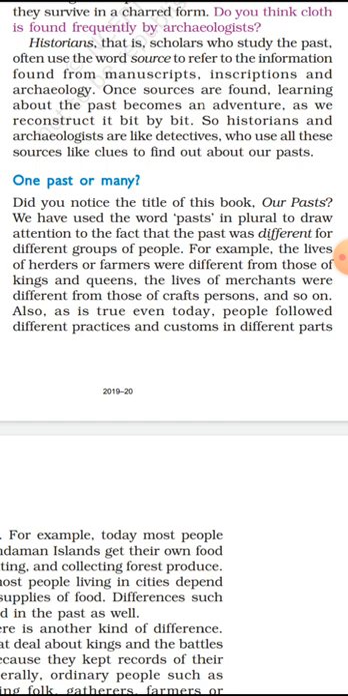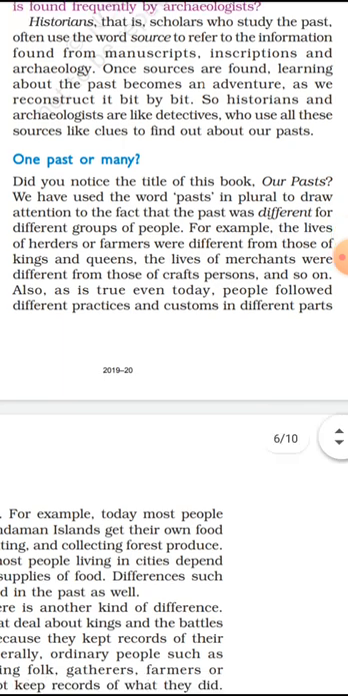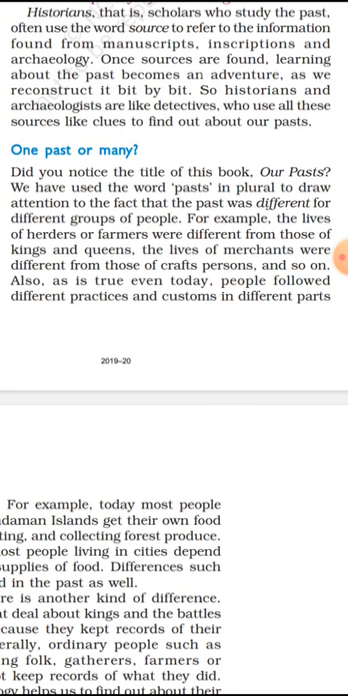What is the point? One past or many. Did you notice the title of this book, Our Pasts? We have used the word pasts in plural to draw attention to the fact that the past was different for different groups of people. For example, the lives of herders or farmers were different from those of kings and queens. The lives of merchants were different from those of craftspersons, and so on.